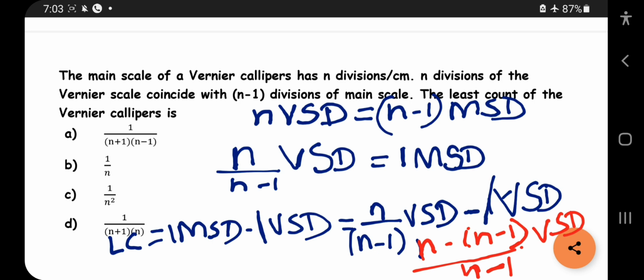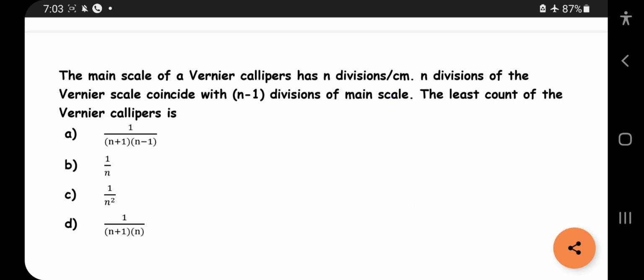Remember this thing. What you will get after this? You will get it as 1 by n minus 1 VSD. Okay, remember this thing.